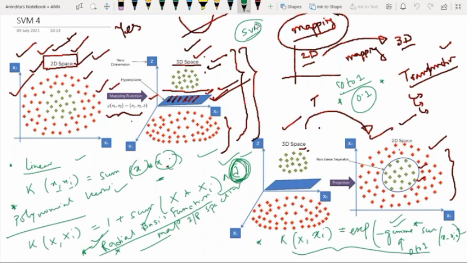In this case, if we use support vector machine, let's see what will happen. Using support vector machine will not be very beneficial when we have features which overlap each other, which are very much similar to each other. At this point, support vector machine finds it very difficult to separate the data points.